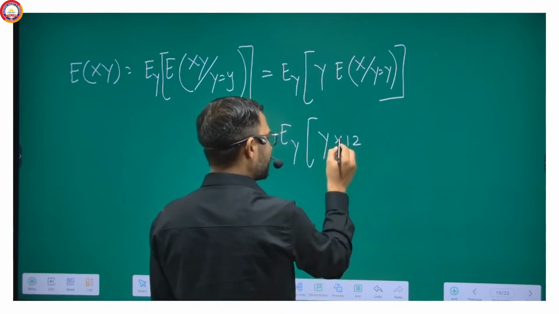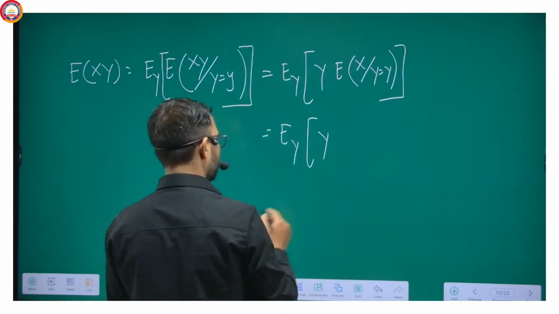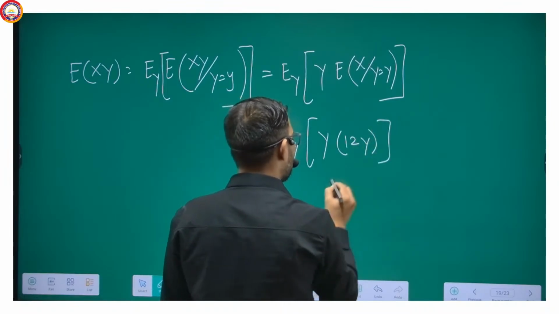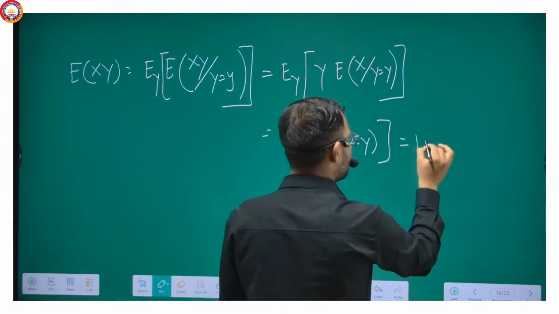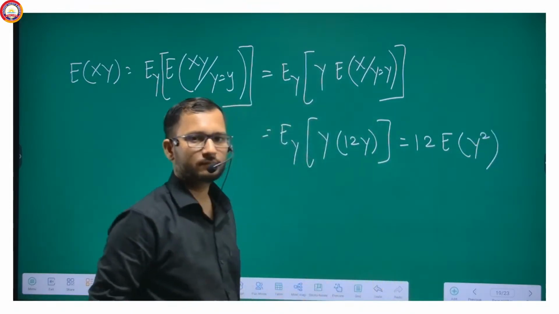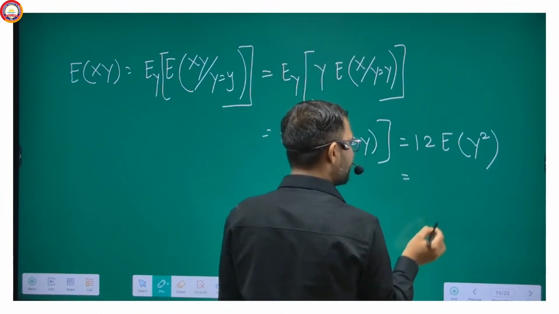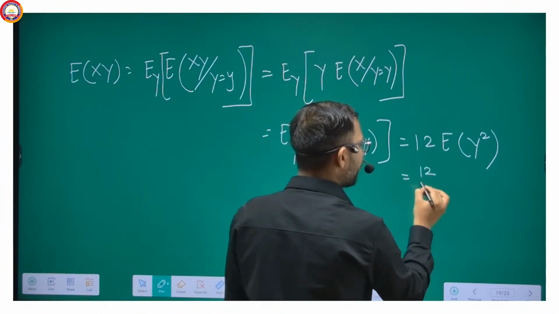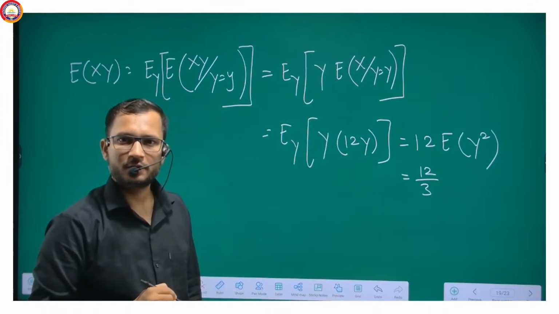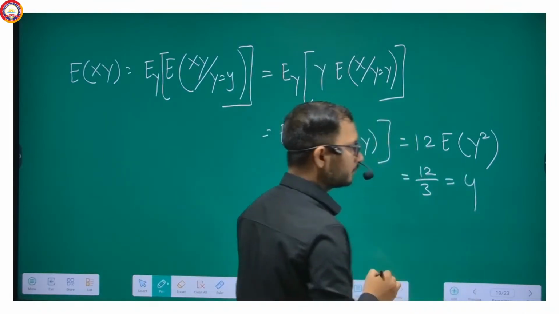This is not x actually. You may be confusing in this. So this is 12y, that means this is 12 and expectation of y square. And we got the expectation of y square as 1 by 3. So this will be 12 by 3. What you got? 12 by 3. That means this is 4.